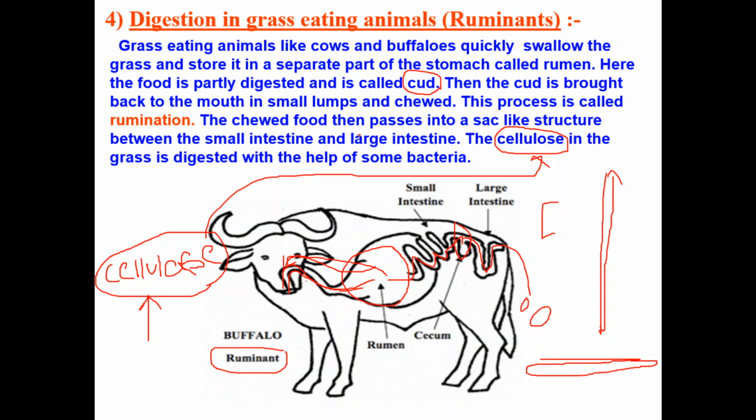And remember, the process of taking back cud from the rumen to the mouth is known as rumination. If any animal undergoes rumination, we call that animal a ruminant. For example, cow, buffalo, ox, these are all ruminants.